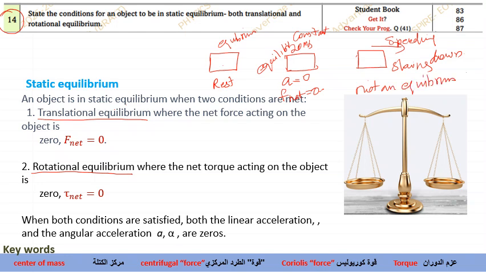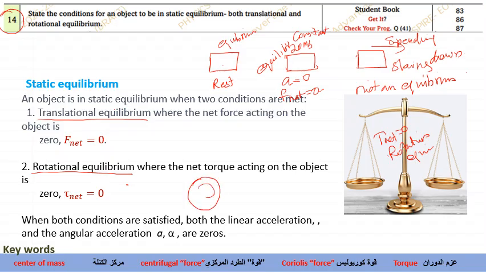Similarly, when do we say rotational equilibrium? If an object is not rotating, look at the balance over here, it is not moving, which means the net torque is 0. So it is at rotational equilibrium. Now, suppose I am considering a wheel.